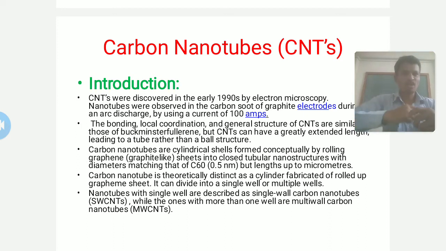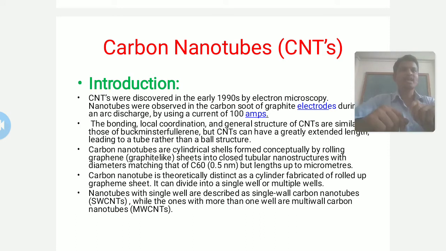Due to this extended length they look like a tube-like structure, and that's why they are called carbon nanotubes.